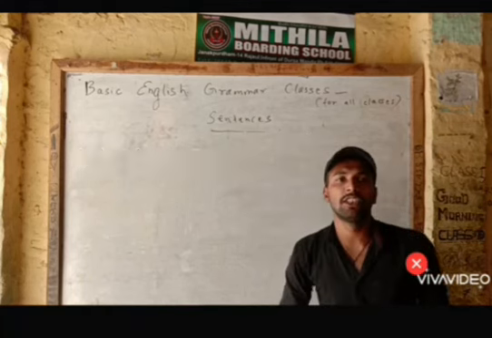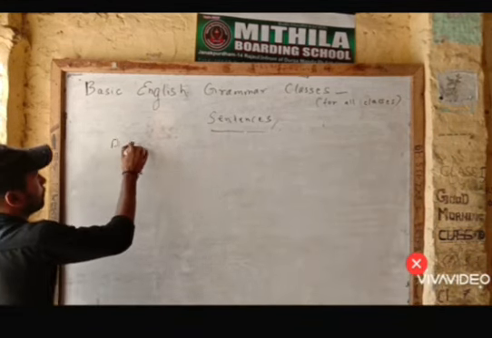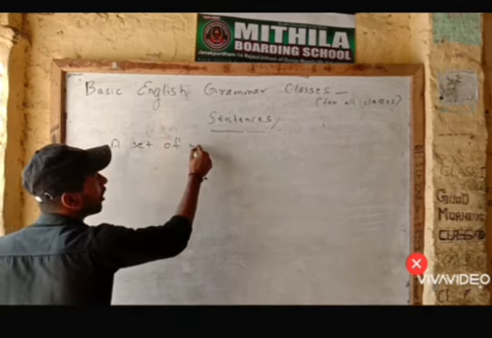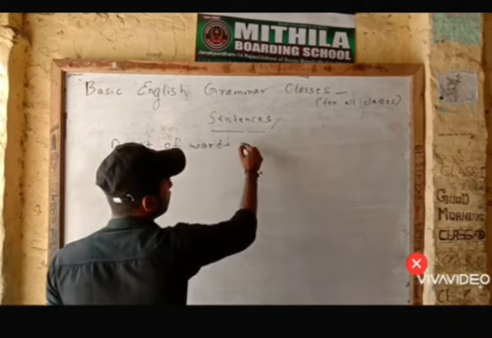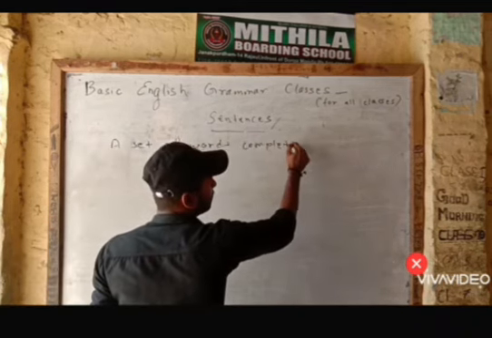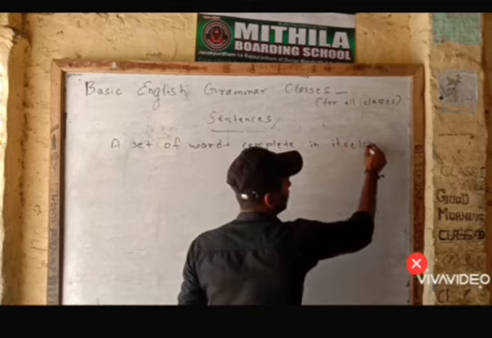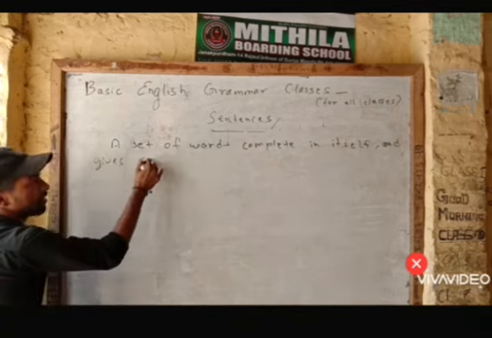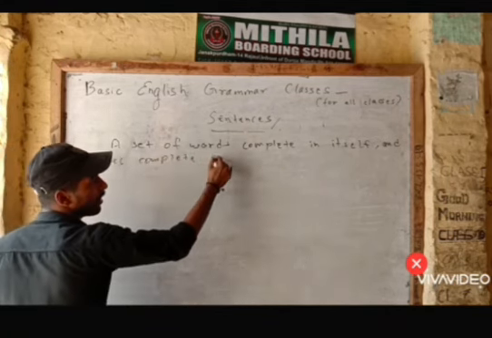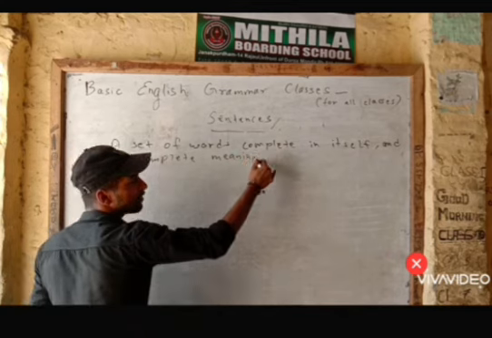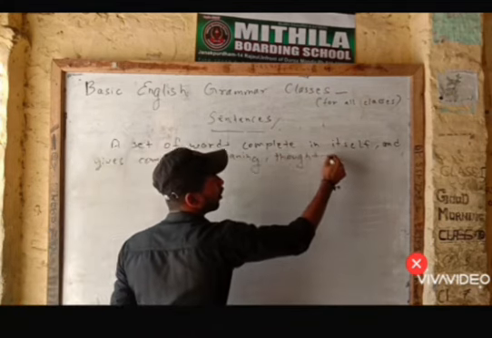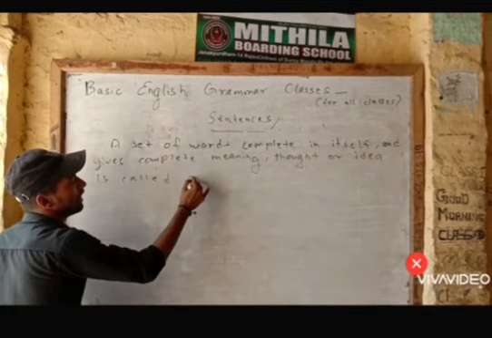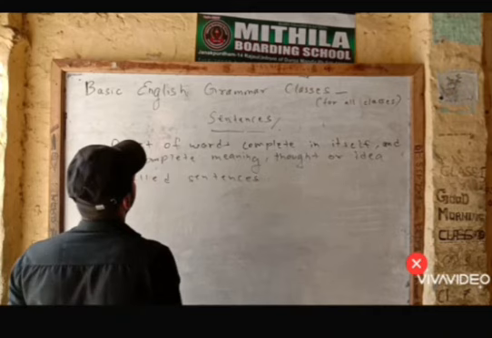What is a sentence? I am writing here the definition of the sentence. A set of words complete in itself and gives complete meaning, thought or idea is called a sentence.